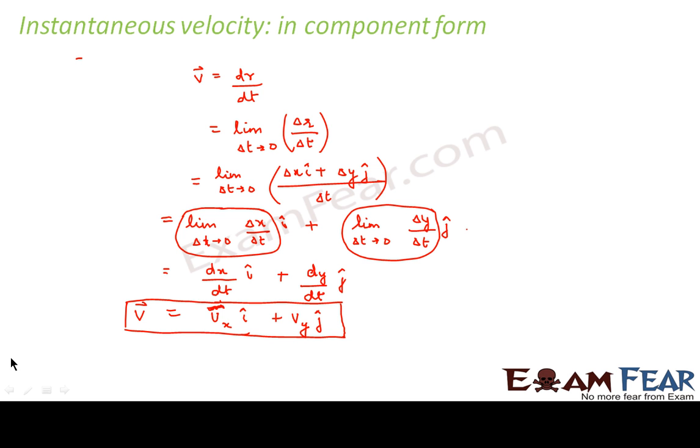Now if I talk of magnitude of instantaneous velocity, the magnitude would be given by root over Vx squared plus Vy squared. Now if I talk of direction, the direction would be given by tan theta is equal to Vy by Vx. These are the things which we have studied when we were discussing vectors. We studied it in the resolution of vectors topic, right? So using that we can say this would be the magnitude and this would be the direction of instantaneous velocity.